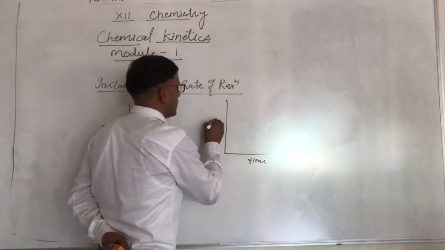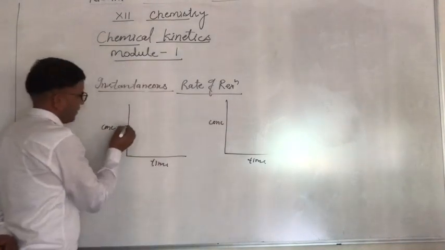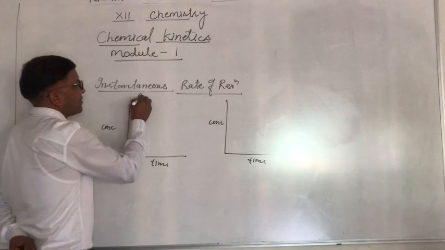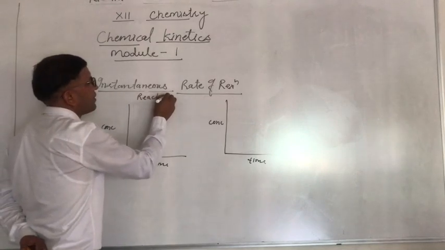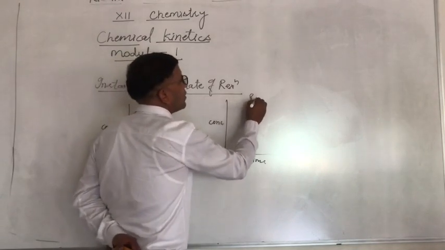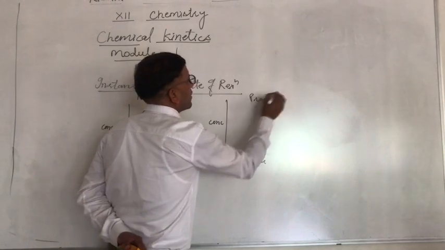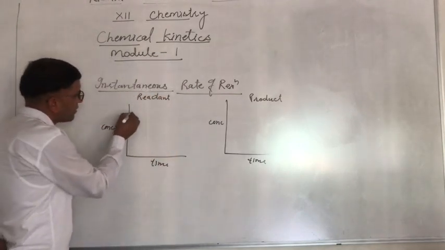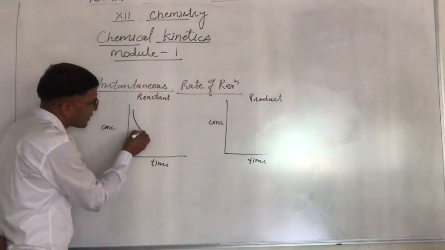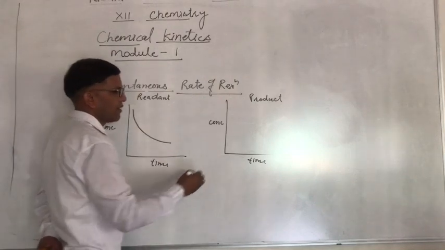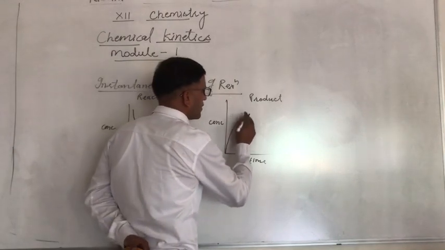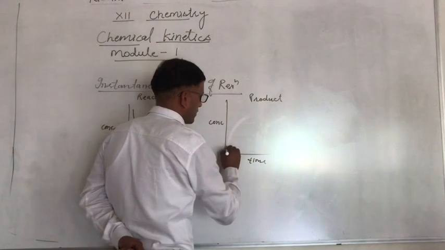What we can see, this is for reactant, this is for product. The rate decreases up to this. In this case, the rate increases.